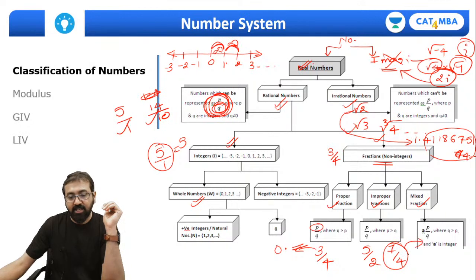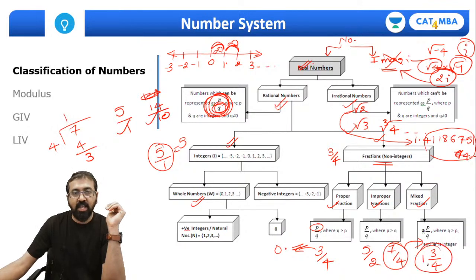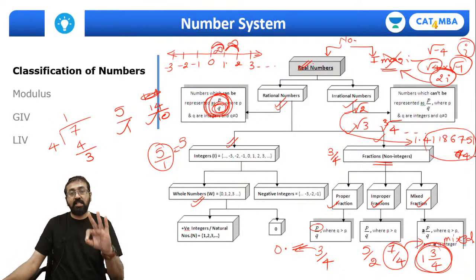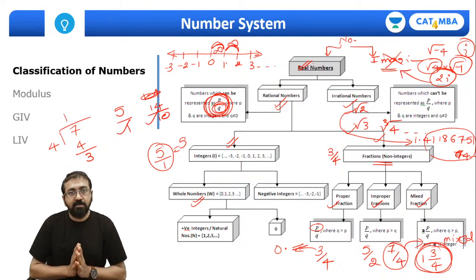Okay, now what is this 7 by 4? When I divide 7 by 4, I can say 4 ones are 4 and the remainder is 3. So I can write this 7 by 4 as quotient and remainder divided by divisor, that is 1 and 3 by 4. You can also interpret that as 1 plus 3 by 4, right? So this form of fraction is called a mixed fraction. So we have seen three types of fraction: proper, improper, and mixed. Yes, are you all clear with this? This is just basics of the number system, right?